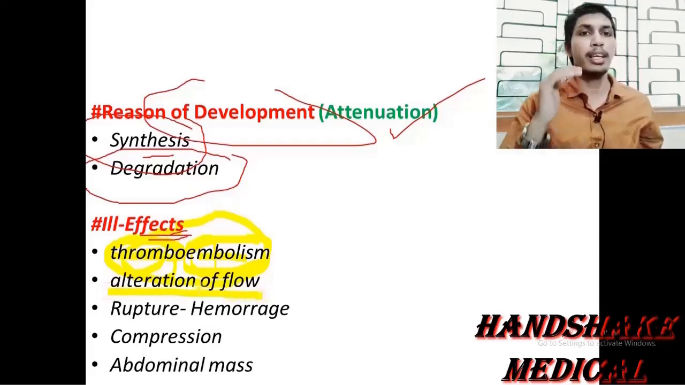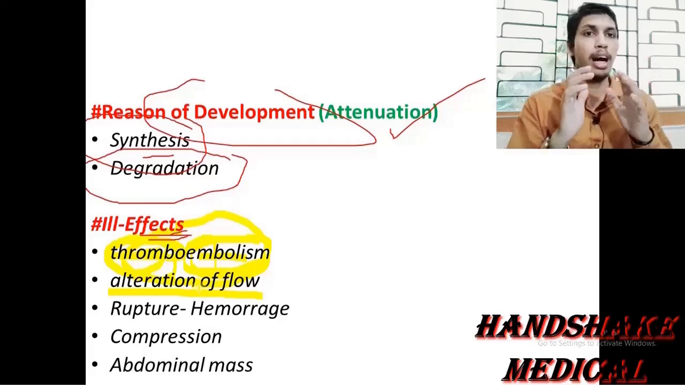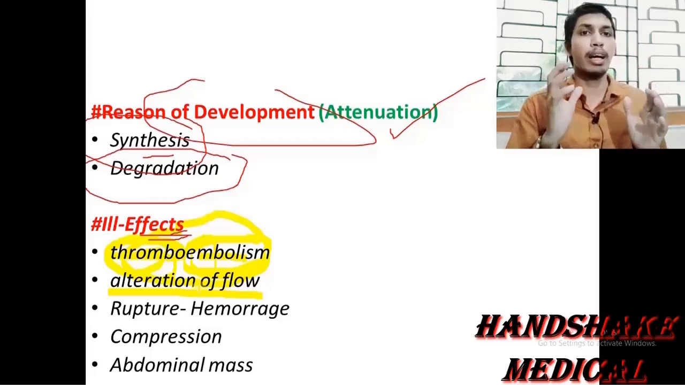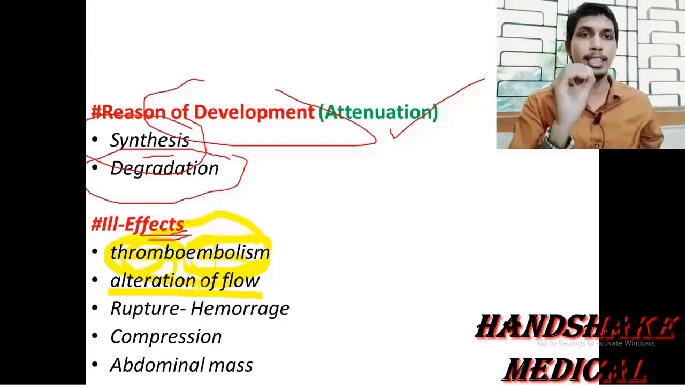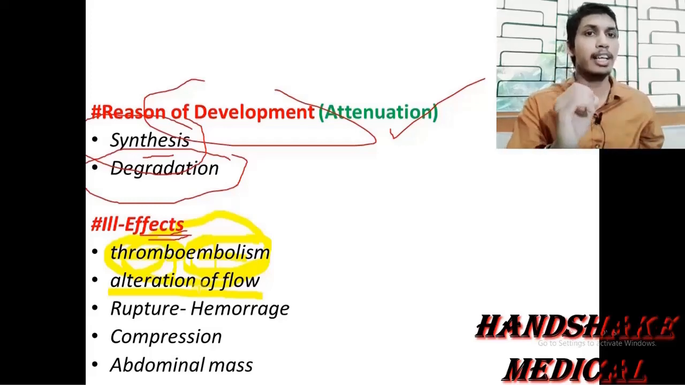If I am saying that the wall of the blood vessel is being dilated, being outpouched, so what would happen? There will be the stasis. There will be the stasis of blood. There is the alteration of the flow of the blood, or there will be the stasis that may cause the thrombus. And if that thrombus is dislodged, it may cause the embolism.